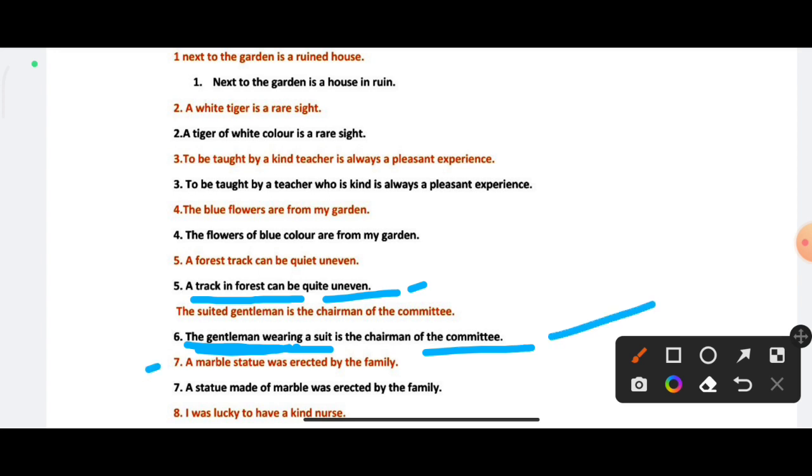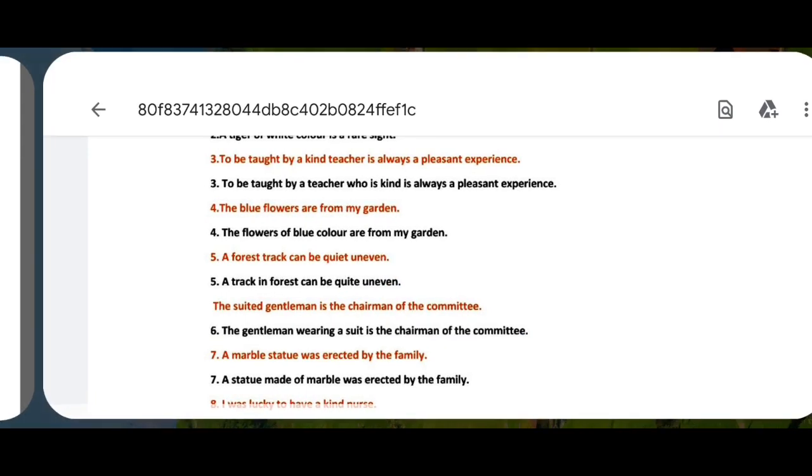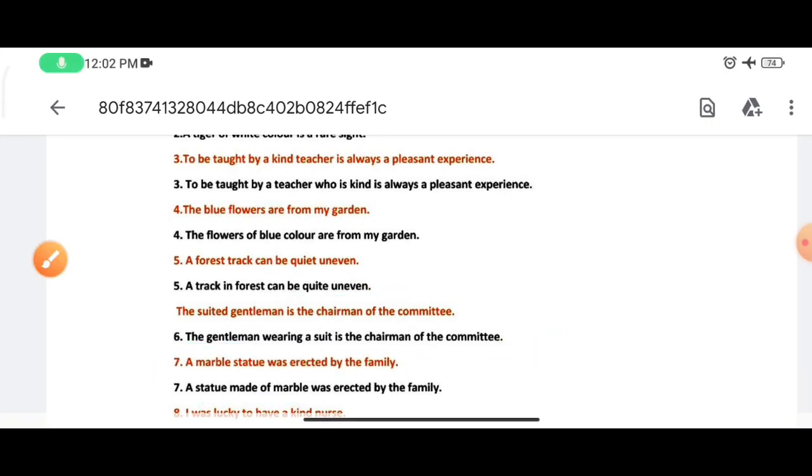Now seventh is: a marble statue was erected by the family. So its solution will be: a statue made of marble was erected by the family. Clear? I hope you all understand.